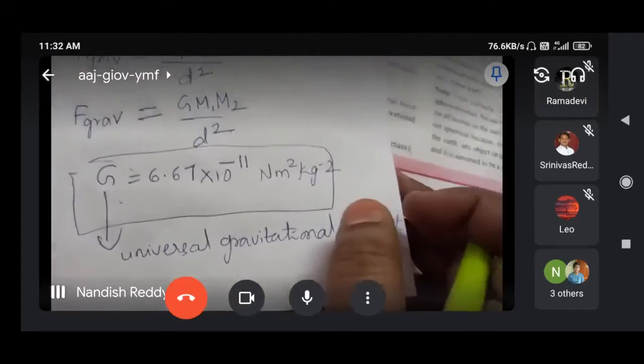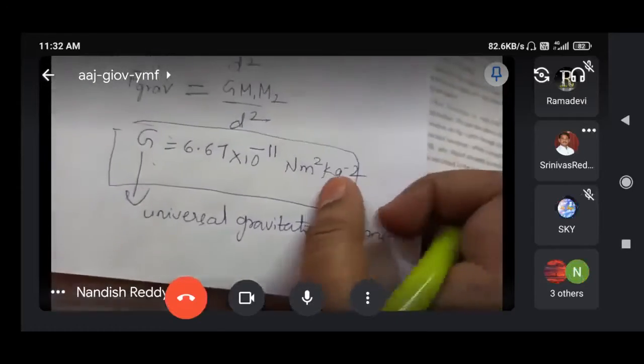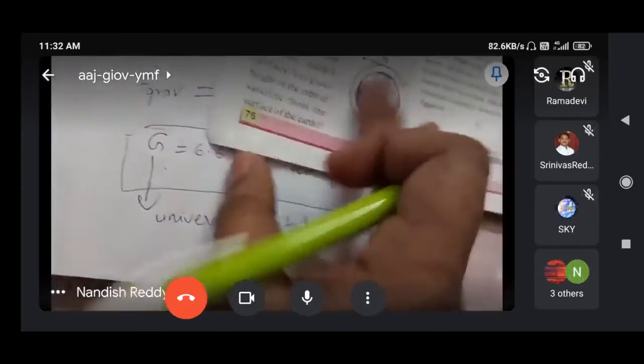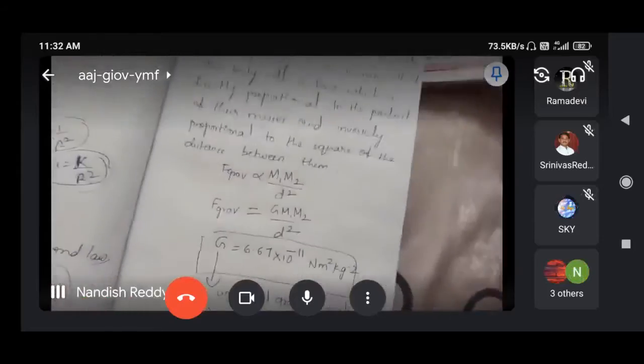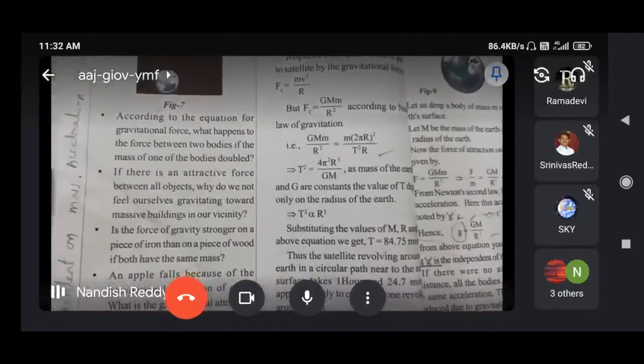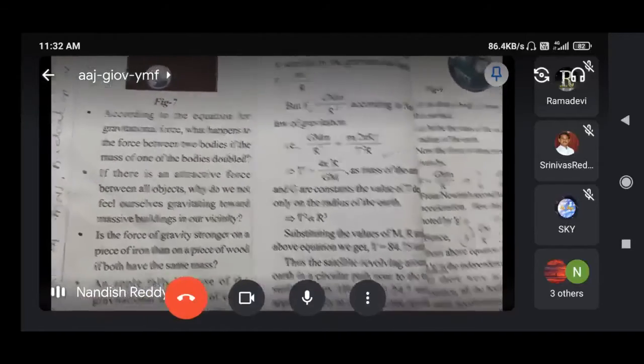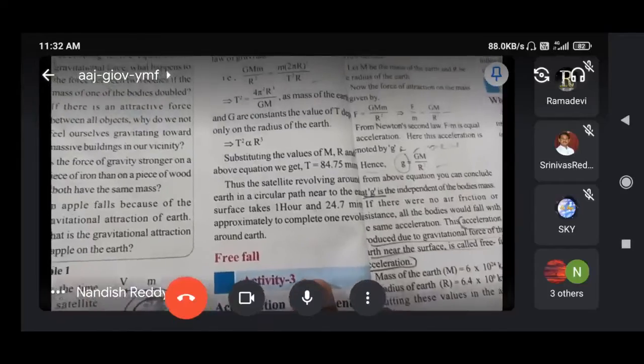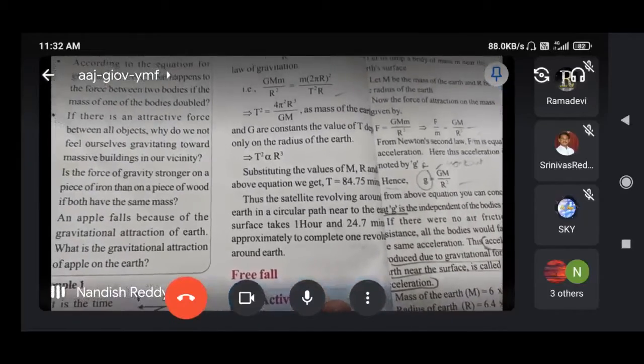So this formula is applicable for spherical bodies, and next we will see an example. One example we have to understand, and next one is free fall. So this we'll discuss tomorrow, slowly we'll do, okay?